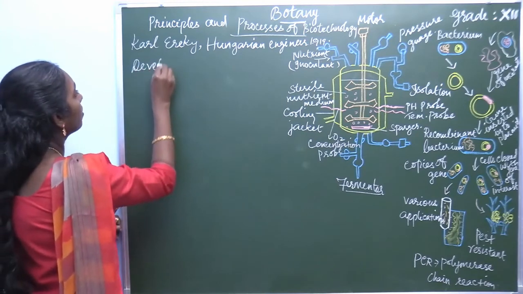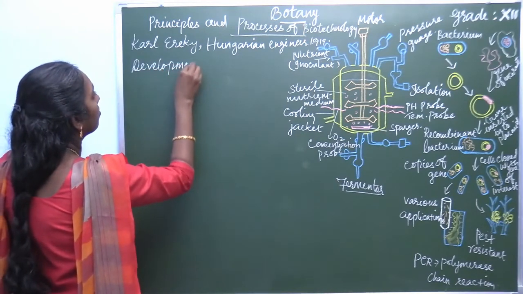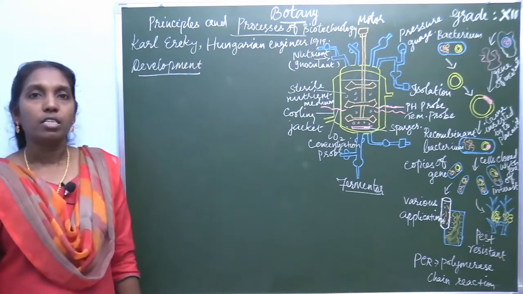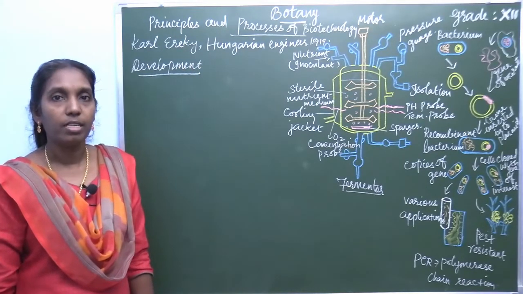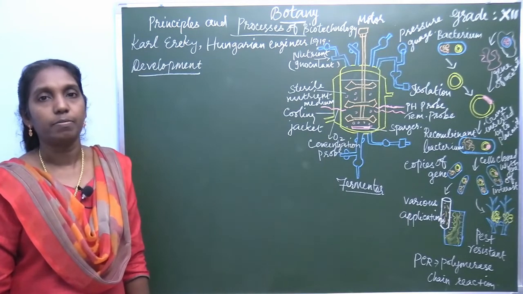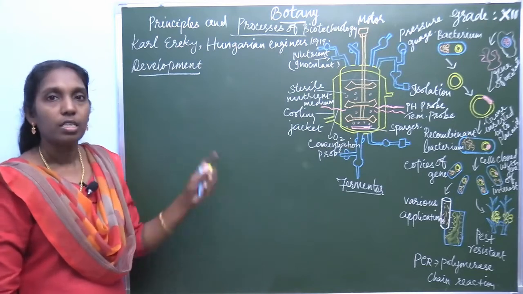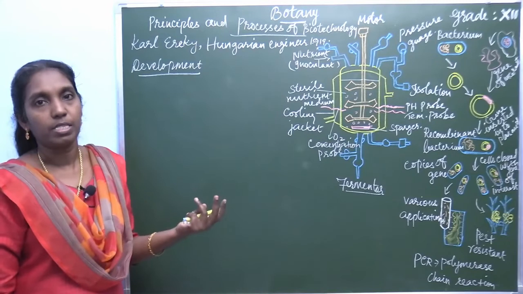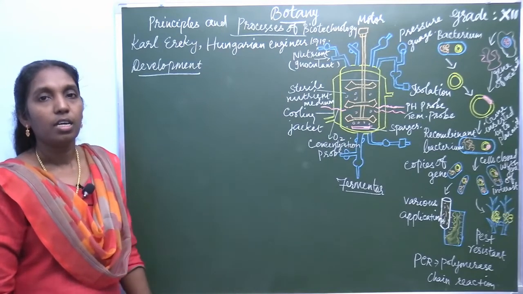Development of biotechnology. Biotechnology has developed by leaps and bounds in the past centuries. Generally there are two different types of this technology.